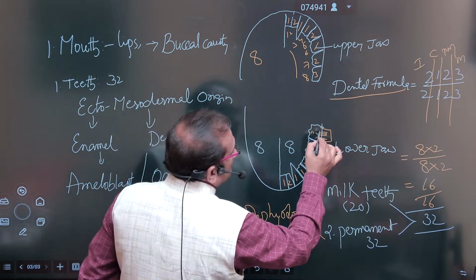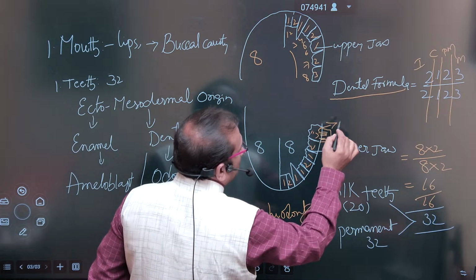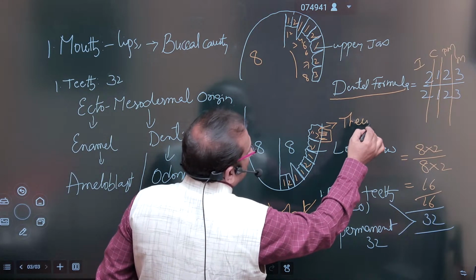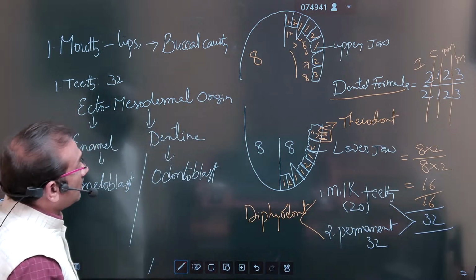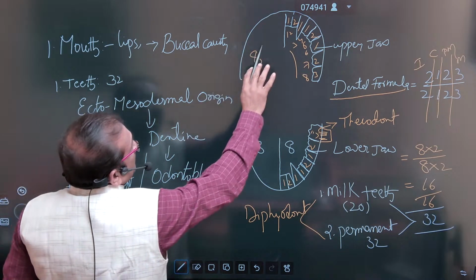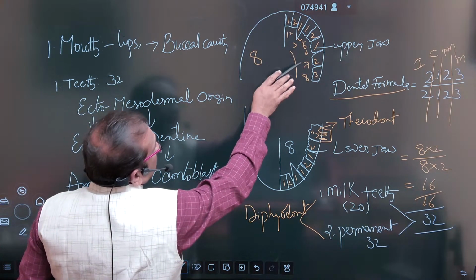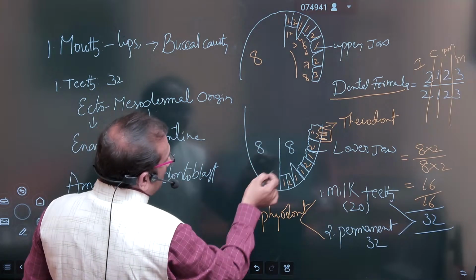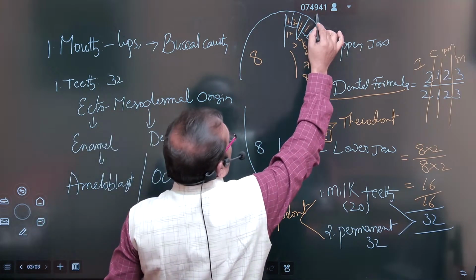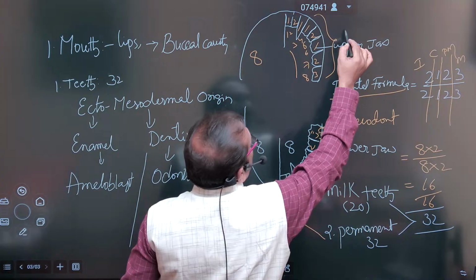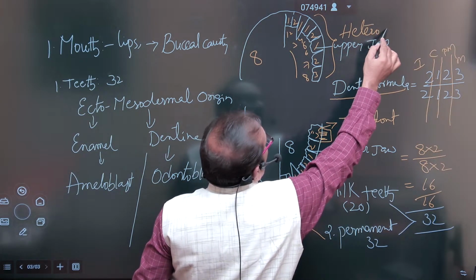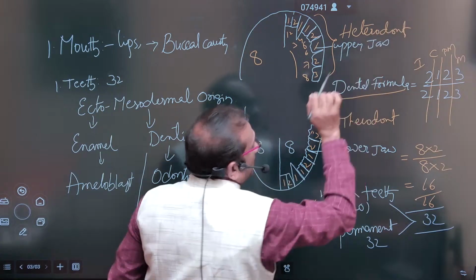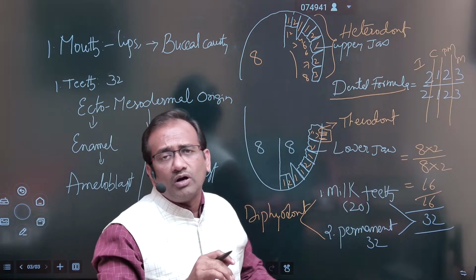So this type of dentition is known as thecodont dentition. And here incisors, canines, premolars, molars, different types are there. So different types of teeth are known as heterodont.